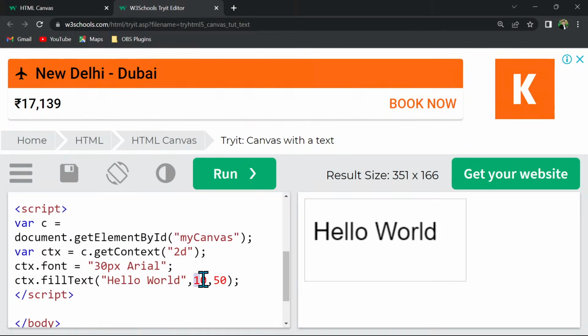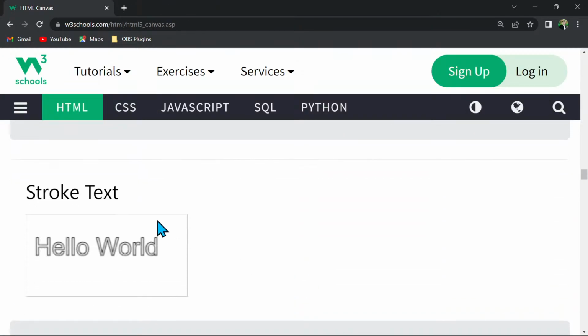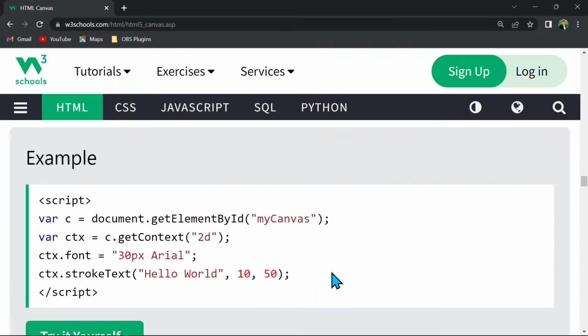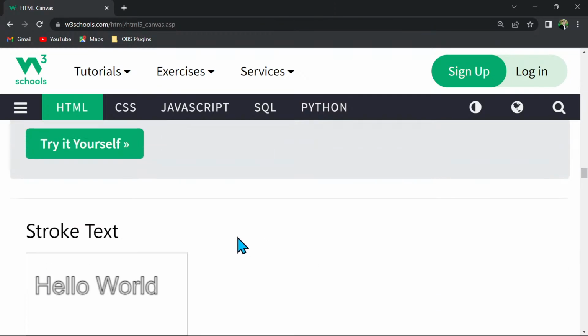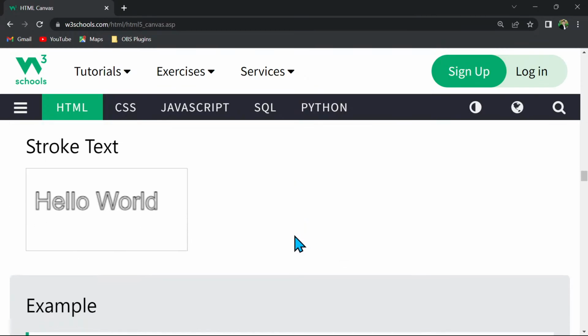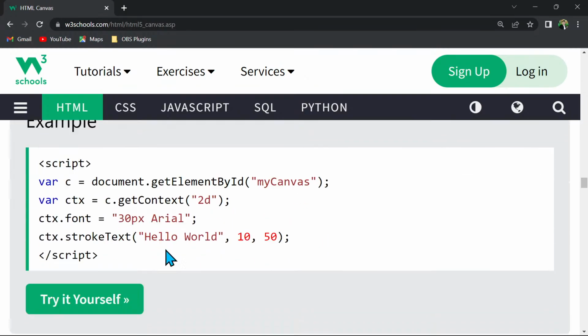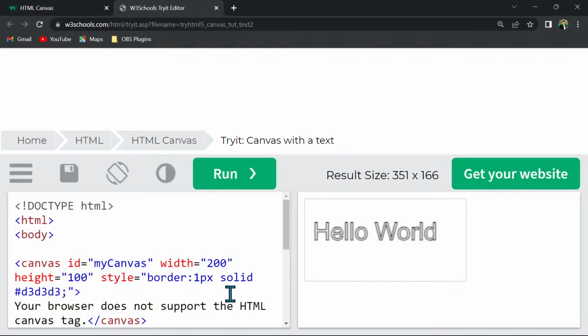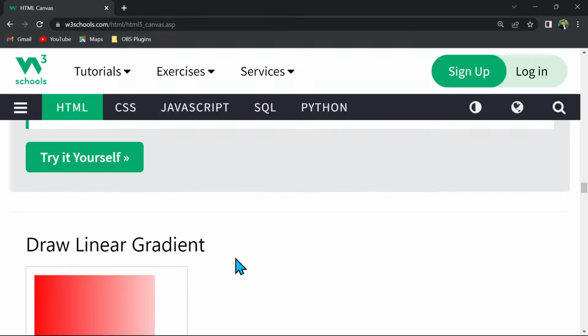We can move that as well. Like if I want 20, the x-axis is moved to 20. The same way for that text, we can give the outline, and we just have to use the strokeText method instead of the fillText method. fillText will simply put the text on canvas, but strokeText will have the outline as well. And this is the output. Instead of fillText, we have used strokeText.